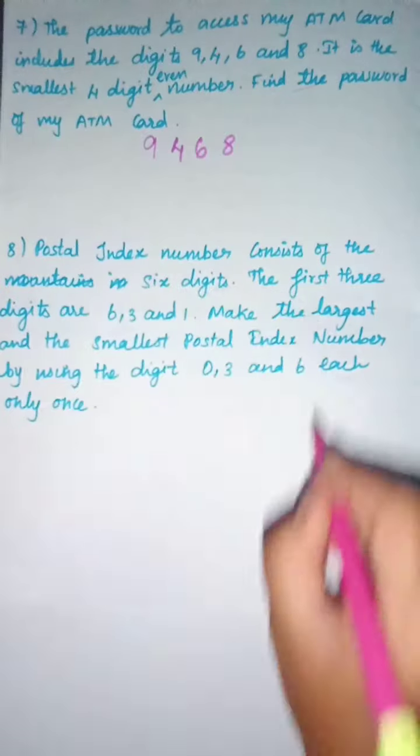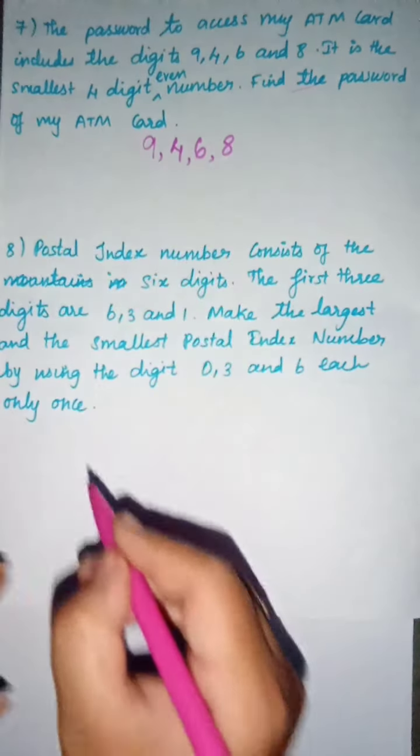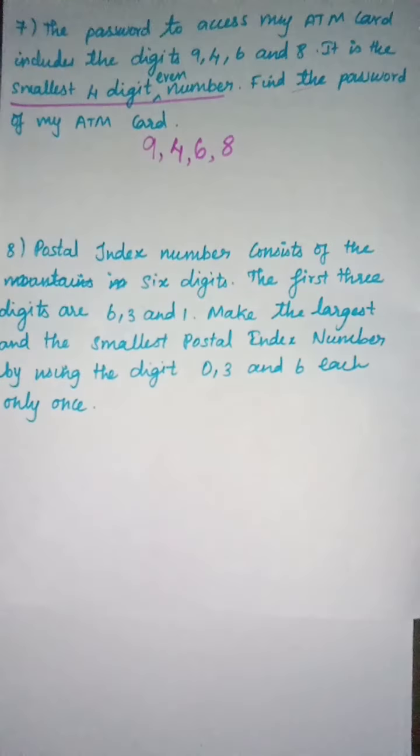8. They have given 4 numbers. So by using that 4 numbers, we have to find the smallest 4 digit even number.